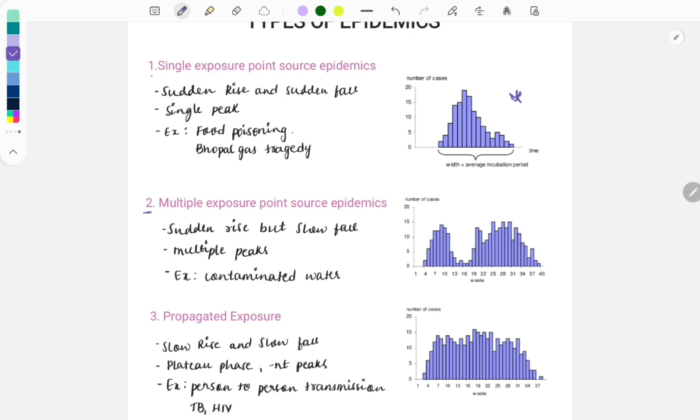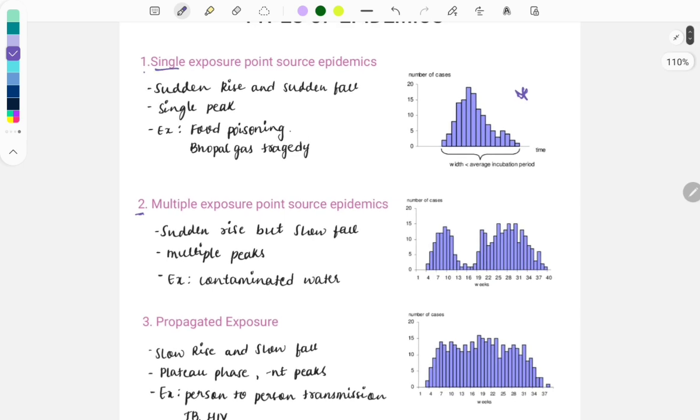So single exposure means, as the name itself says, that there is a single exposure and there is a point source. मतलब कि single source ही रहेगा इसका भी. तो एक ही single source में इतने exposure हो गया है. Okay, so there will be sudden rise and sudden fall in the graph, and there will be a single peak. Examples are food poisoning and the Bhopal gas tragedy.